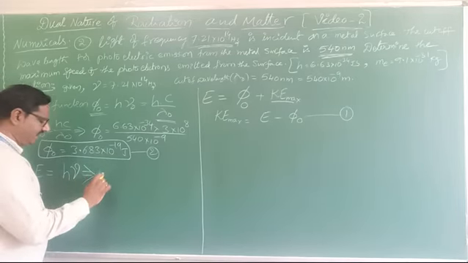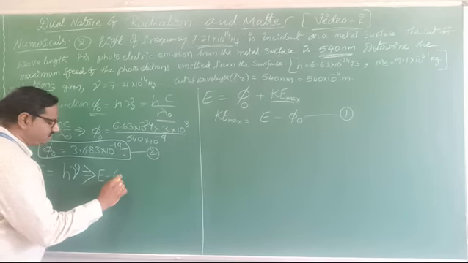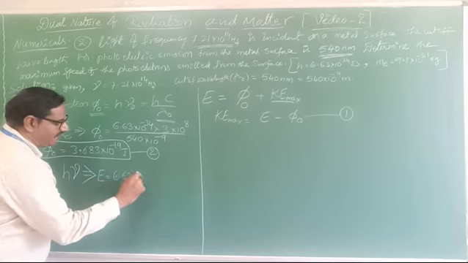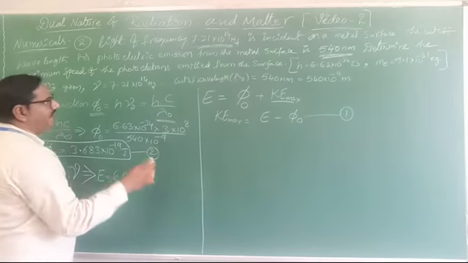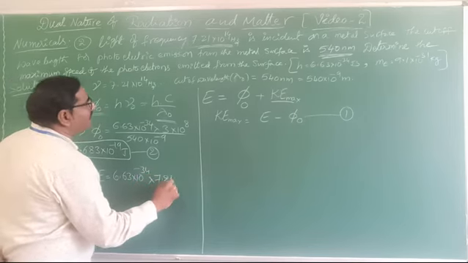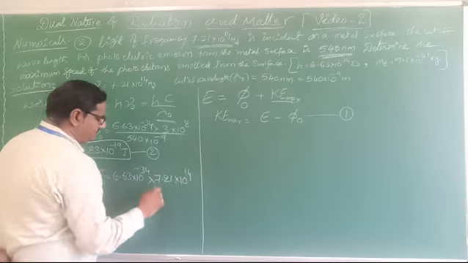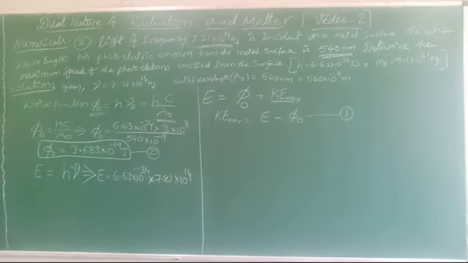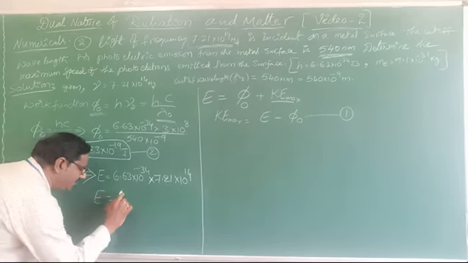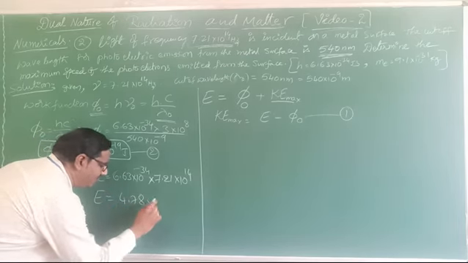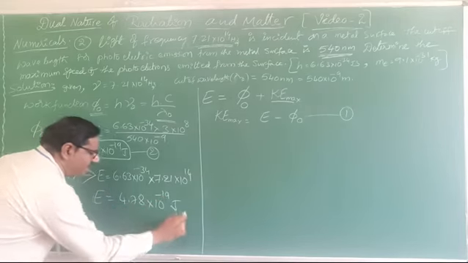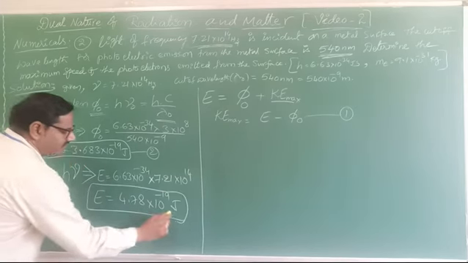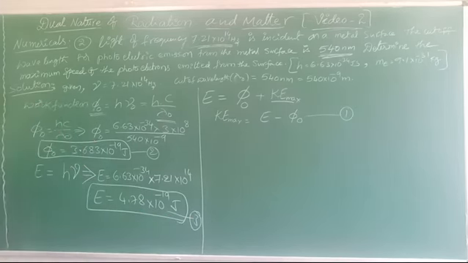So from that, E equal to 6.63 into 10 power minus 34 into the nu value, 7.21 into 10 power 14 Hz. If you multiply these two, how much do you get? You get the value 4.78. Total energy E equal to 4.78 into 10 power minus 19 joule. This is equation number 3.